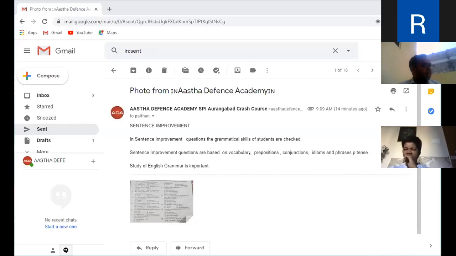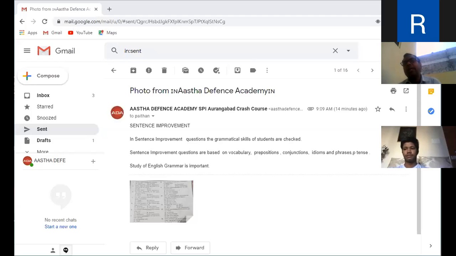Now, subject and predicate. Every sentence consists of two parts, as I have told you right now. In the first part, we name some person or thing. In the second part, something is said about that person or thing. The first part is called the subject, and the second part is called the predicate. For example, the way was long. The way is subject and was long is predicate.